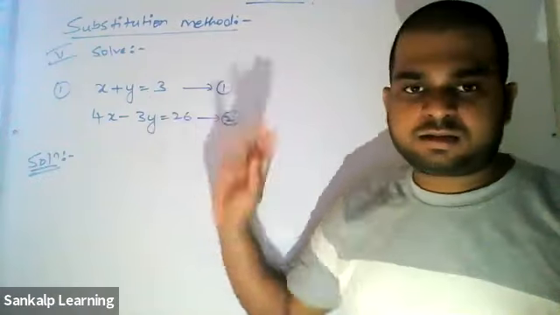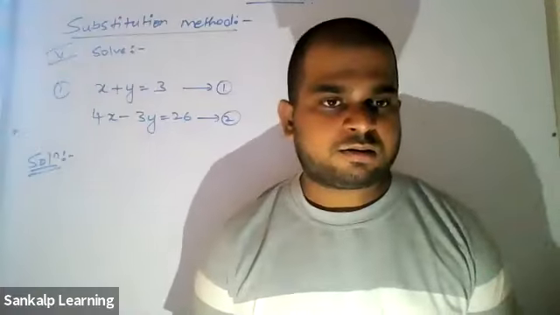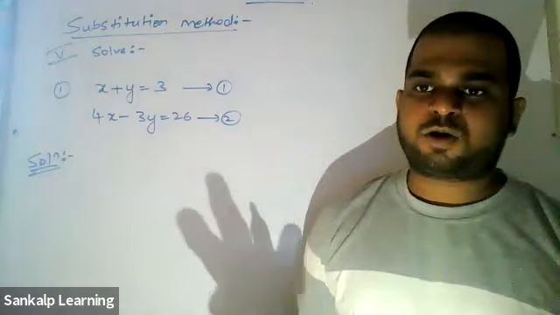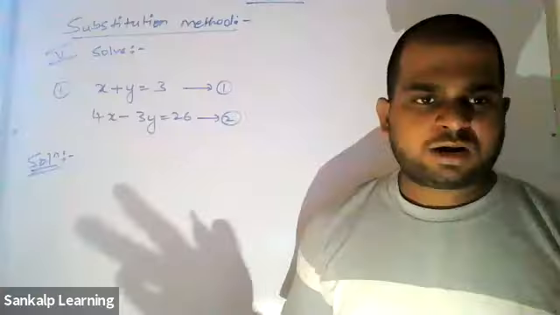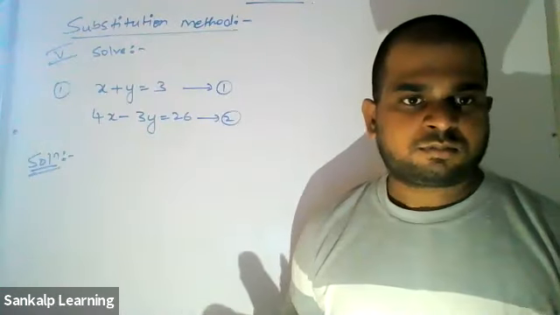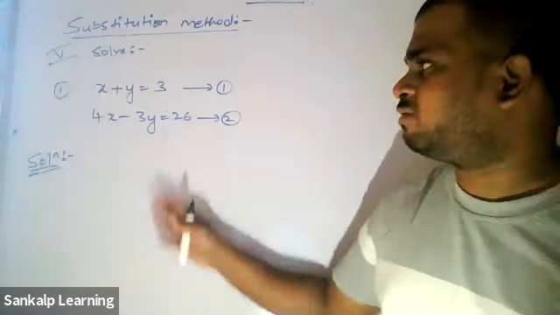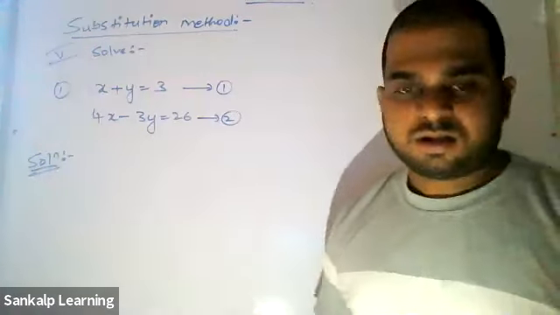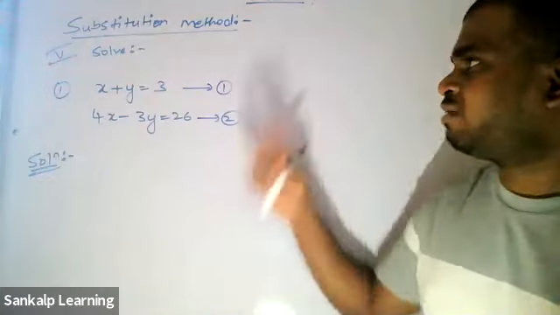Sir, excuse me, sir. Yes. Sir, you have written a sum with 0.4 something, 0.8. You have to multiply the whole sum by 10, no, sir? Yes, yes. I'll be telling those things later on. Will those sums come in substitution method? You can do it in any method. It is not necessary that you do it in this. I'm just explaining this method. We are not going to solve many problems on this, because elimination is very important compared to this.